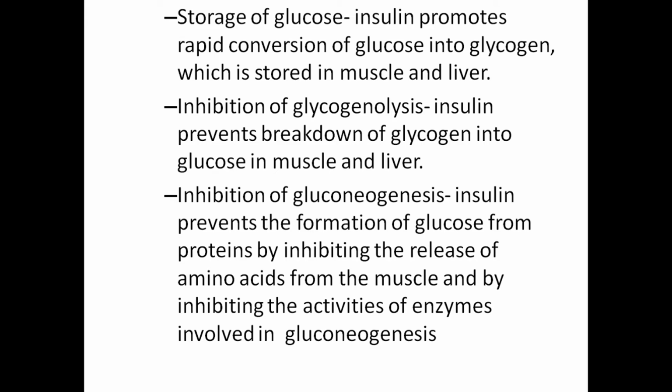Inhibition of gluconeogenesis: insulin prevents formation of glucose from proteins by inhibiting the release of amino acids from muscle and by inhibiting activities of enzymes involved in gluconeogenesis.